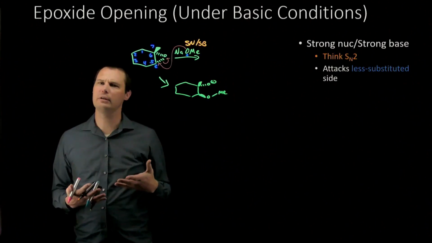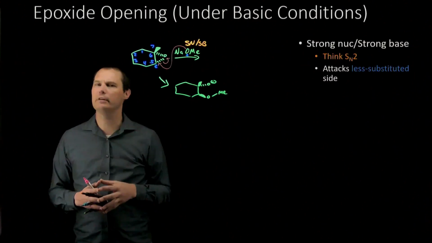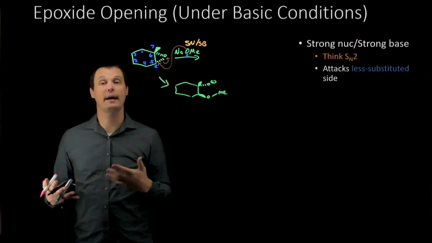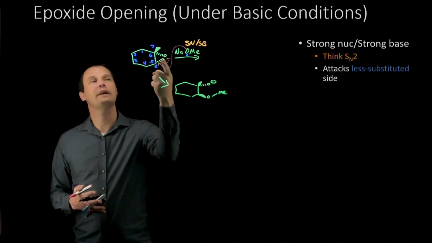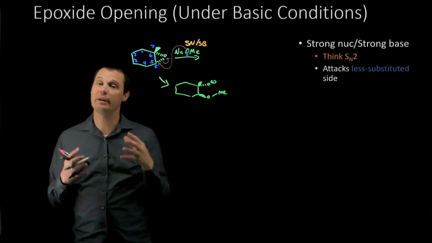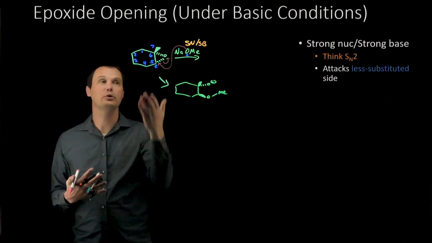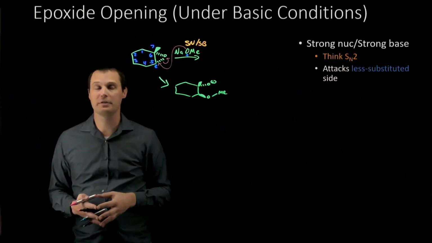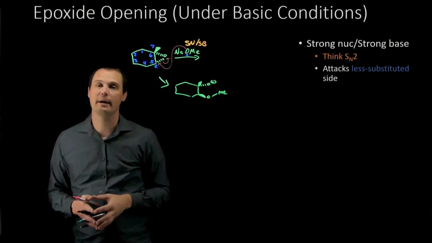O- is not a very good leaving group. I have a separate video on leaving groups that I'll link to down below. O- is not a very good leaving group. So how are we able to do this reaction if we're not able to kick out bad leaving groups? The reason we're able to do this reaction is because of the small strained ring of the epoxide. The 3-atom ring is very small, very strained, very high energy. So we can kick out an O- leaving group because it actually makes the whole molecule more stable. This intermediate is more stable than the starting material, even though we kick out an O- as a leaving group.